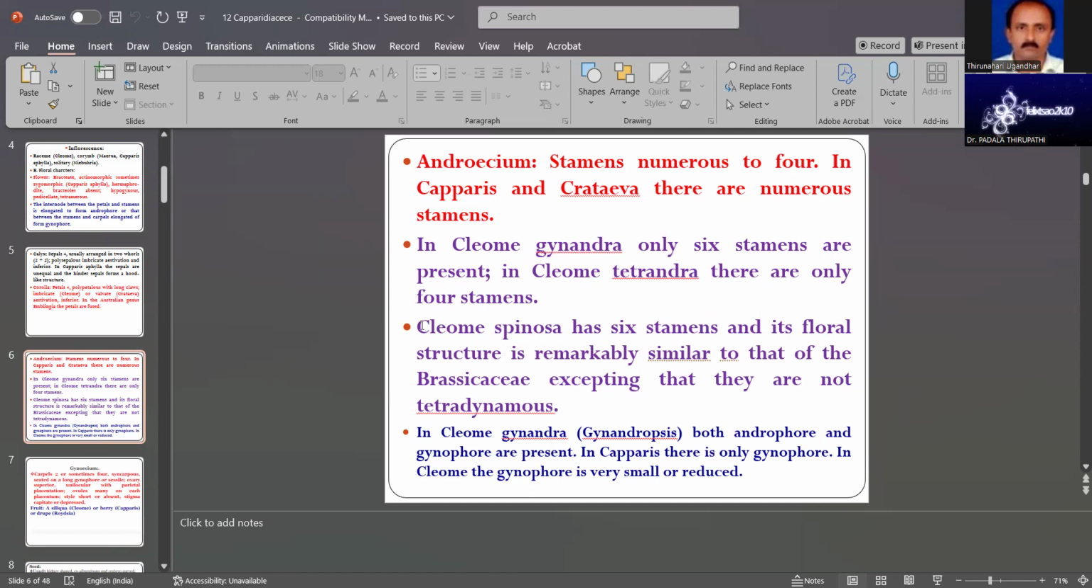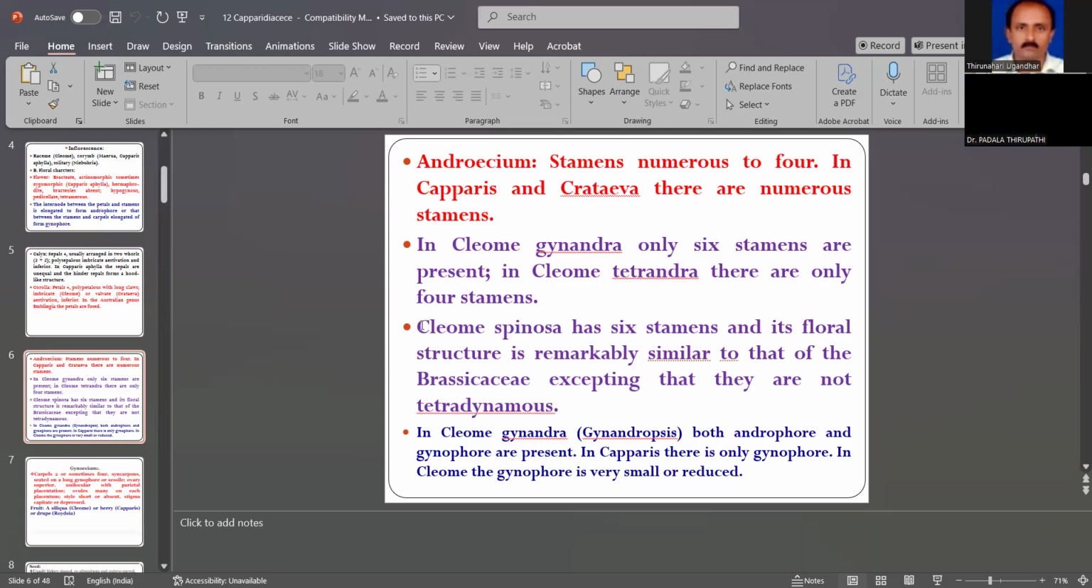In Cleome gynandra, this is also one character feature. Only 6 stamens are present in Cleome tetrandra. The tetrandra, the species name, comes from the four stamens. Four stamens are present in Cleome tetrandra. There are only four stamens, which is important.